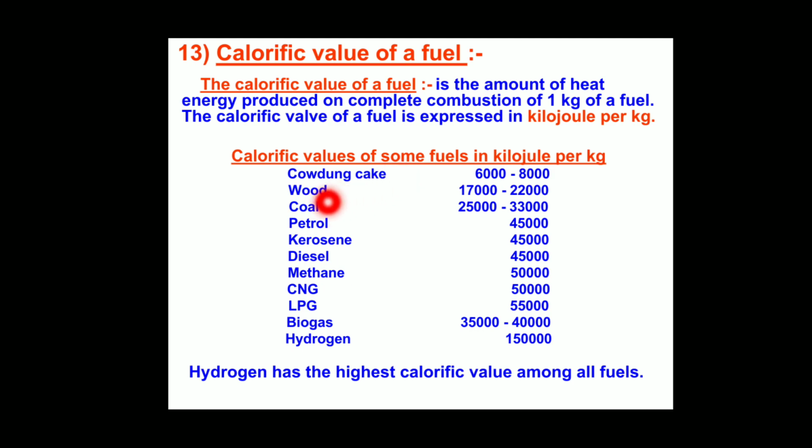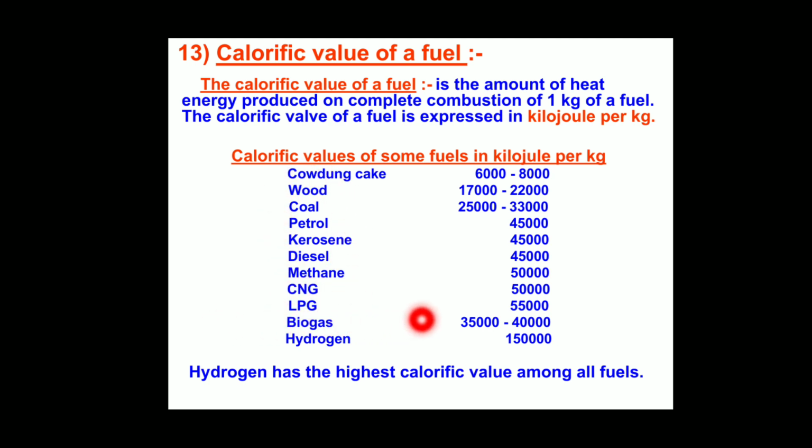Wood is higher, at 17,000 to 22,000. Compared to cow dung cake, wood gives more energy per kg. Likewise, the list gives the values for some other fuels.